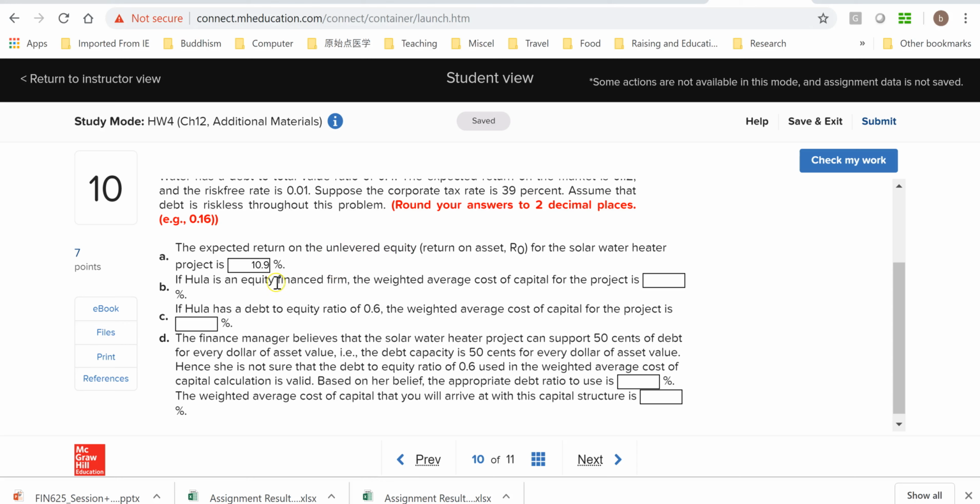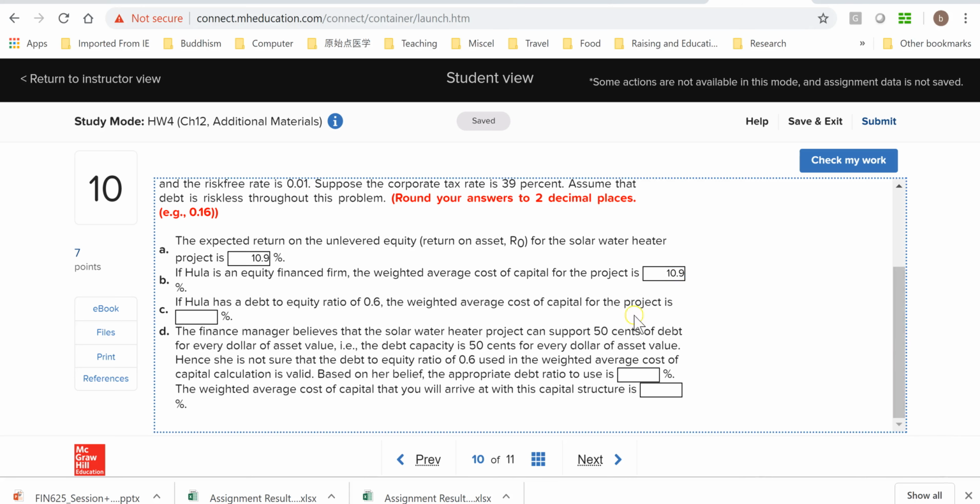So in that case, the weighted average cost of capital has to be equal to the cost of equity because there's no debt in the firm's capital structure. And the cost of equity in that case is simply the cost of unlevered equity, which is the number we just calculated. So we just copy that number here, 10.9.